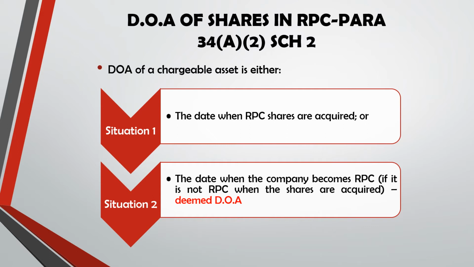So situation 2 is the one like the example I explained just now. Currently, the company is not yet RPC, and after a certain period, when the company has the real property and investment in RPC shares, it meets the 75% requirement. The existing shares in that company would be deemed a chargeable asset. So they are deemed to be acquired at the date the company becomes RPC. So they will apply the deemed DOA, which is situation 2. But if currently the company is already RPC, so the date when RPC shares are acquired, we will apply situation 1.